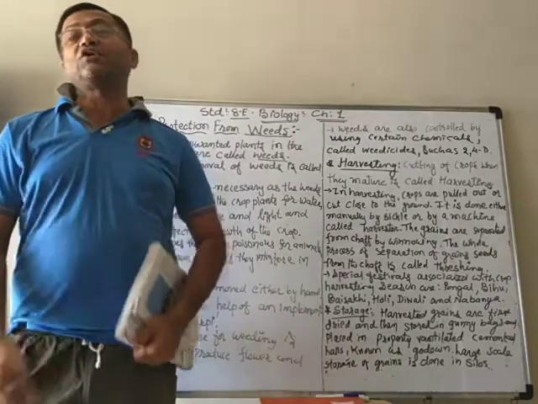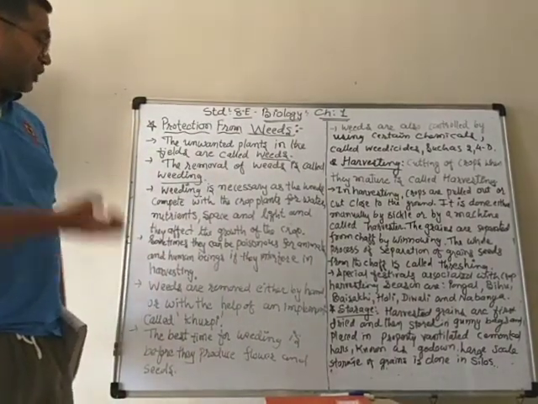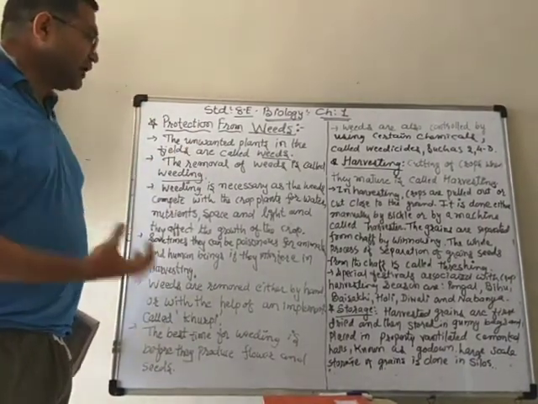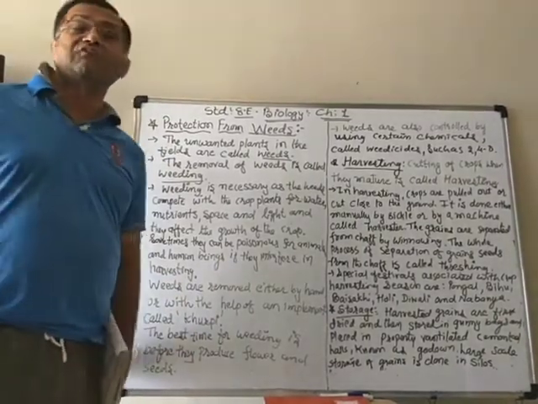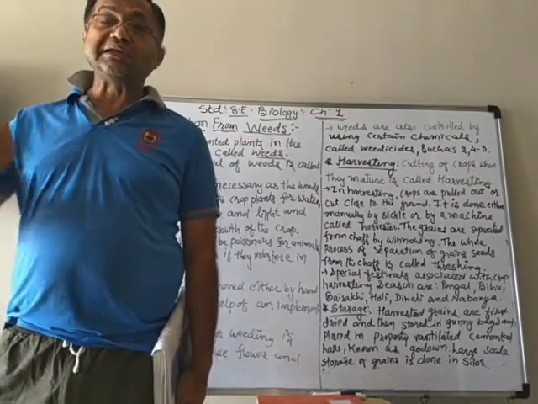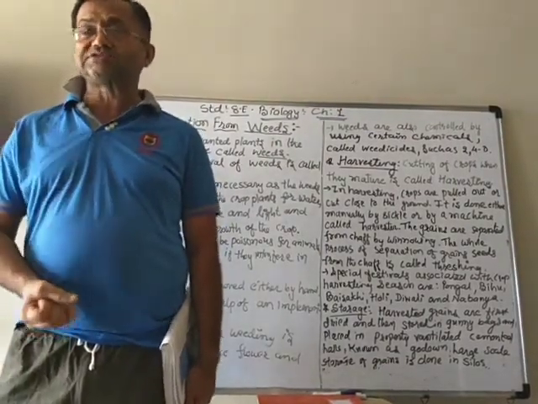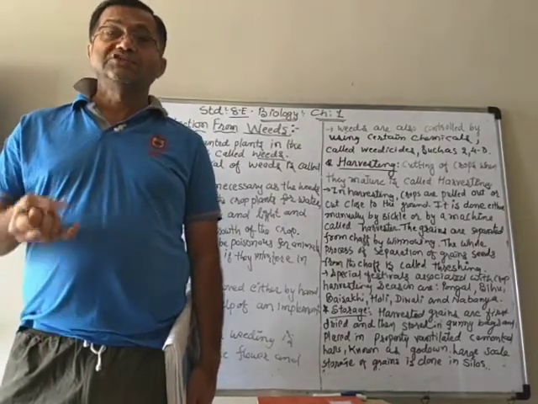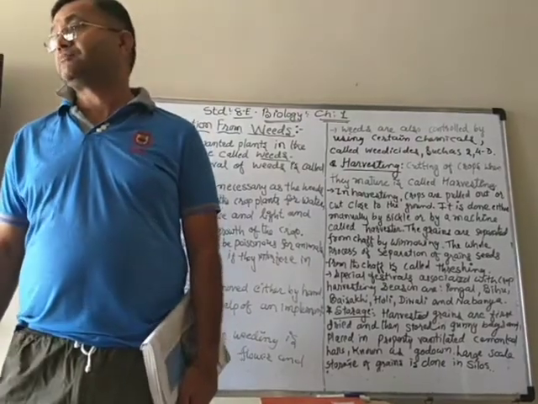They compete with our main crop, and they also absorb nutrients and water. And what happens? Our main crop will get less of all the things like nutrients, water, air, space and sunlight.